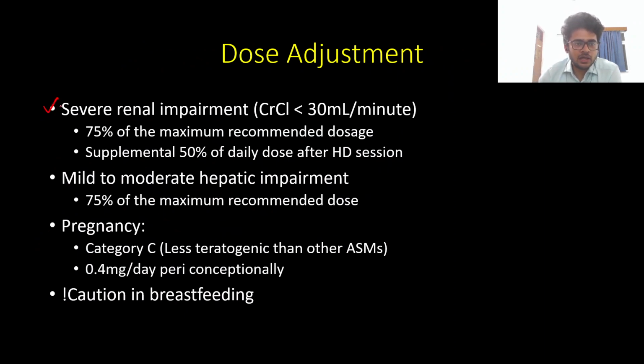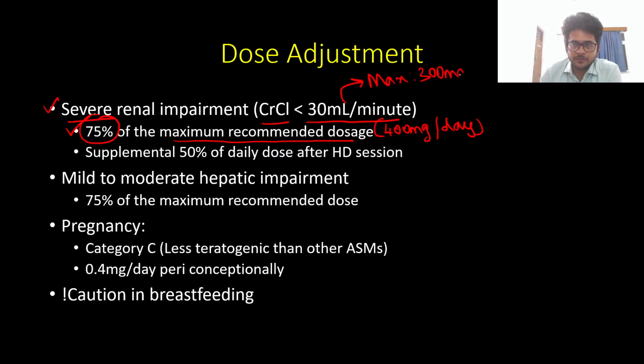So in patients who are having severe renal impairment, with a creatinine clearance of less than 30 ml per minute, remember that the maximum dosage in these patients is 75% of the maximum recommended dosage. So you know the maximum recommended dosage is 400 milligrams per day. So in a patient who is having severe renal impairment, the maximum dose would be 300 milligrams per day.